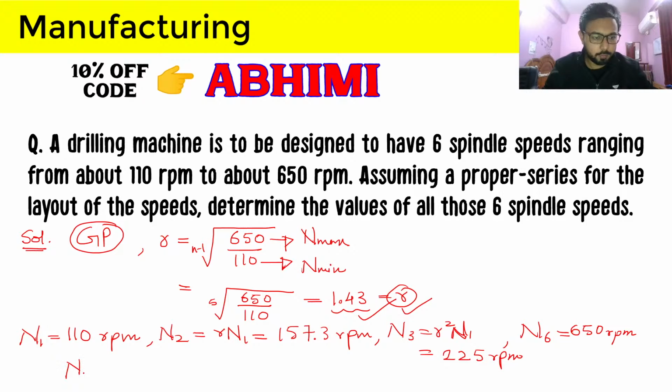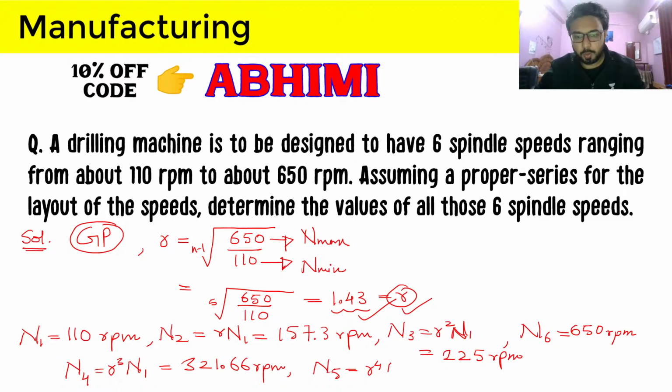And n4 is R cube n1. An easy way to remember this, let us discuss after we have finished calculating all the speeds. So again, 1.43 cube into n1 will give us 321.66 rpm, and n5 here is R raised to the power 4 into n1, so this will give us 456 rpm. And if we multiply 1.43 with this again, we will get around 650 rpm.